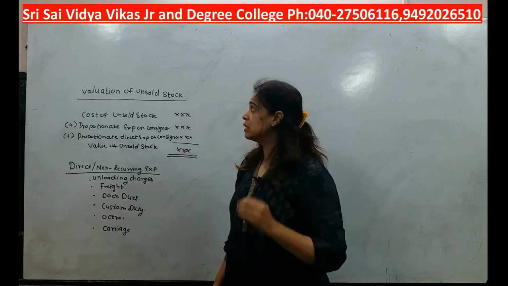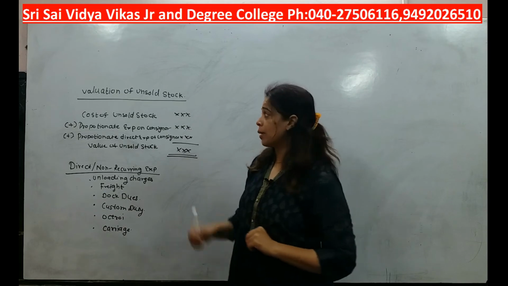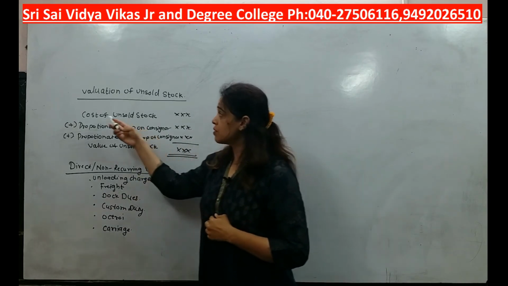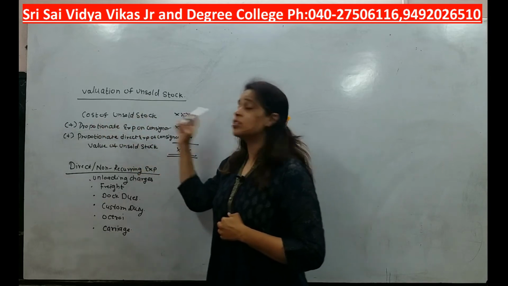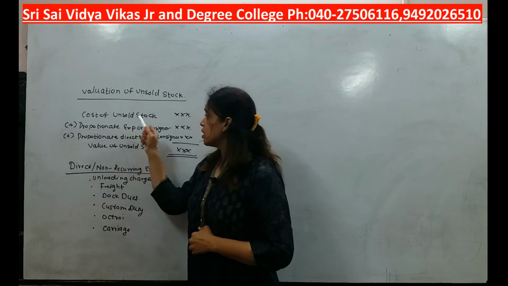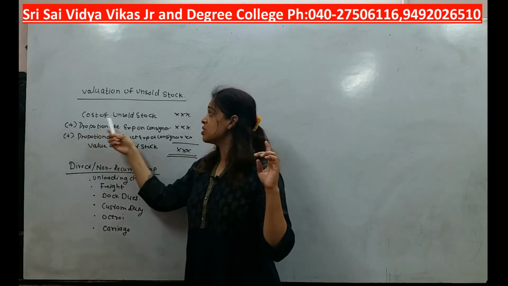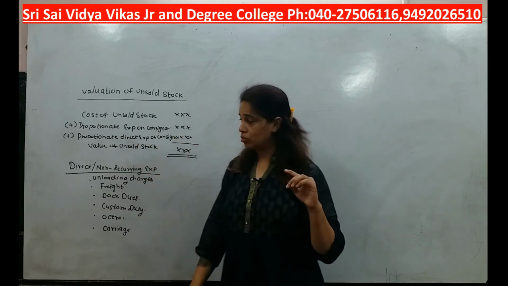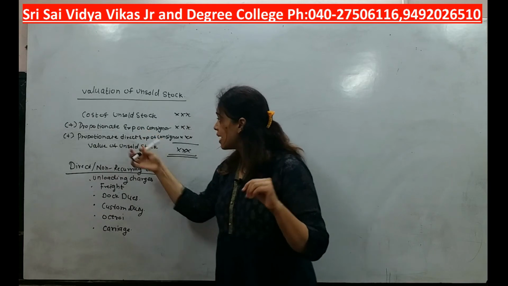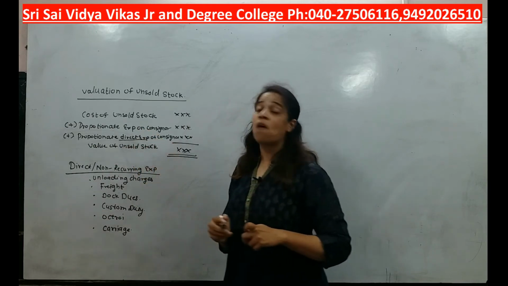Now students, understand how to calculate this value of unsold goods. See, while calculating the value of unsold goods, first we will consider the cost of the unsold stock. In that we will add proportionate expenses of the consignor. What are we adding? Proportionate expenses of the consignor. In that we will add proportionate direct expenses of the consignee. We are not considering all expenses.